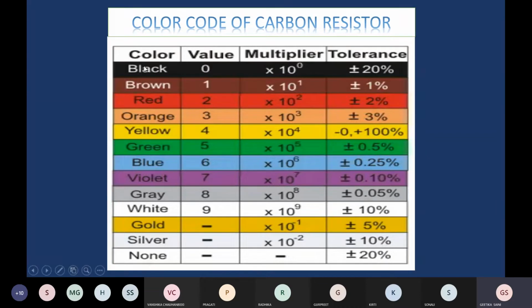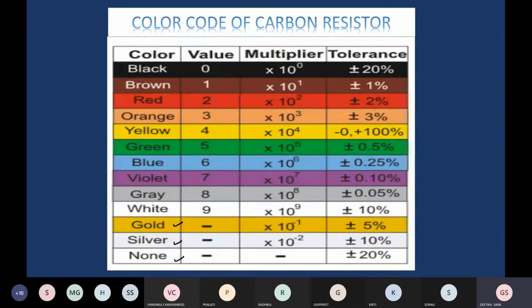So here you have to write the colors in the first column, that is black, brown, red, orange, yellow, green, blue, violet, gray, white, gold, silver, none. None means no color. So you just have to learn this series. After that, simply write 0, 1, 2, 3 up to 9, then the power of 10, that is 10 raised to power 0, 1, 2 up to 9, and after that the tolerance limit. Generally, we have to remember the tolerance limit for gold, silver, and no color.